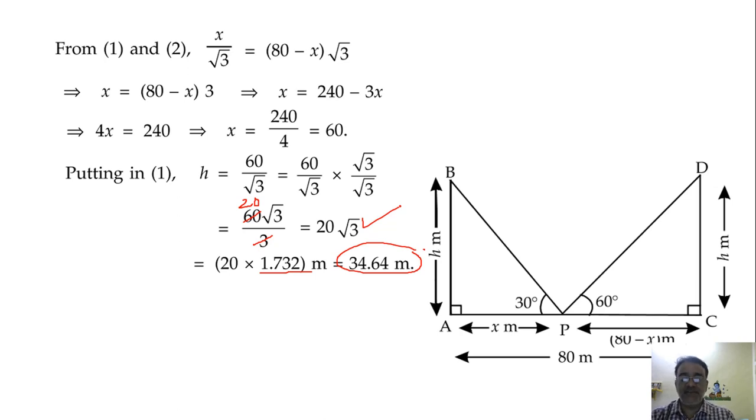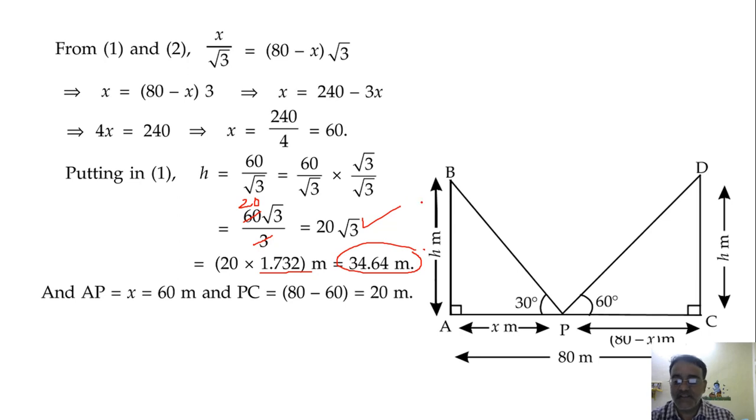So that is the benefit of substituting the value of root 3. Usually the value of root 3 is substituted in the marking scheme. Okay, so the distances we already discussed, 60 and 20.